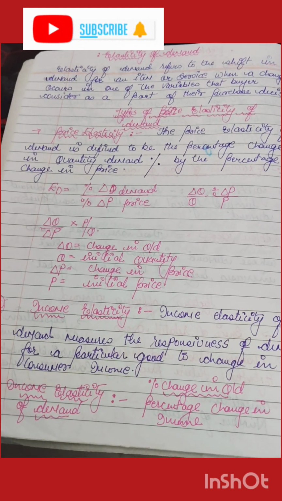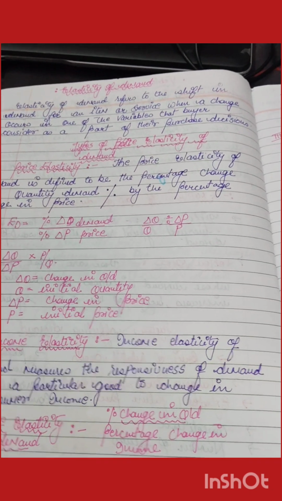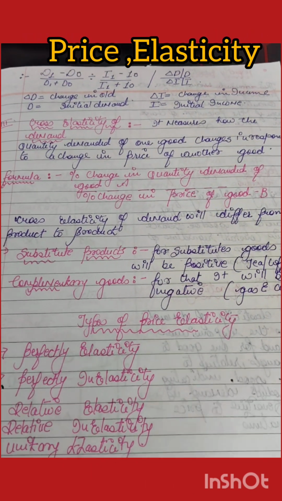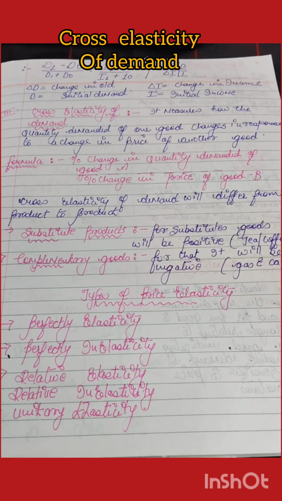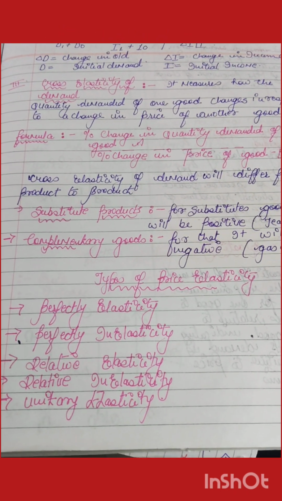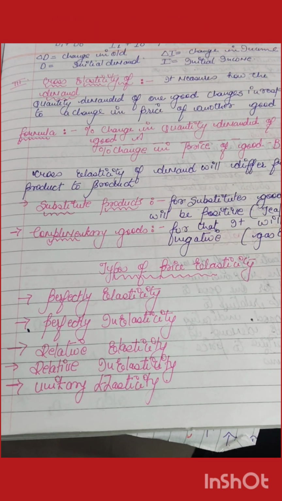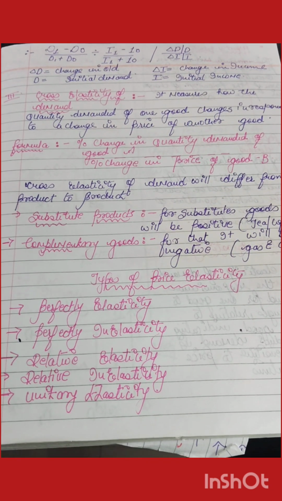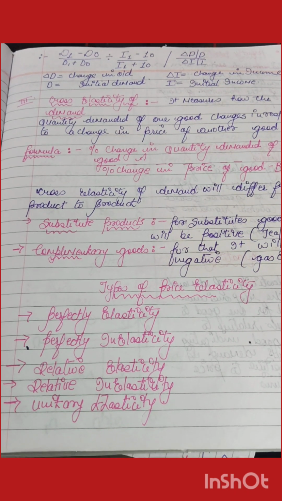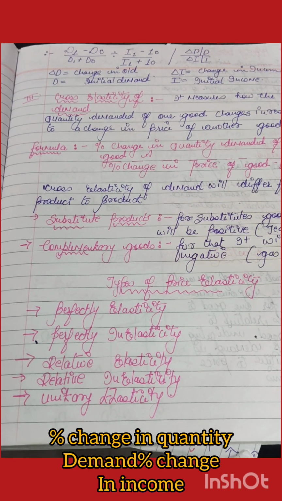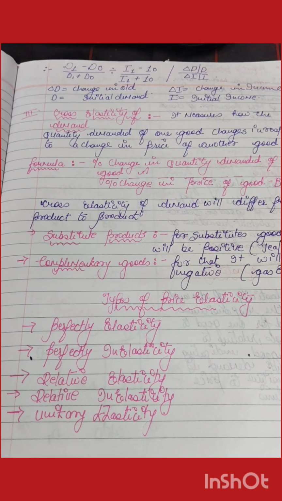Now the elasticity of demand is bifurcated into three major parts. The first is the price elasticity of demand. The second is the cross elasticity of demand. And the third is the income elasticity of demand. Price elasticity of demand simply says how much percentage change occurs in quantity demanded when the price changes. Income elasticity of demand says how much change occurs in demand when the customer's income changes.